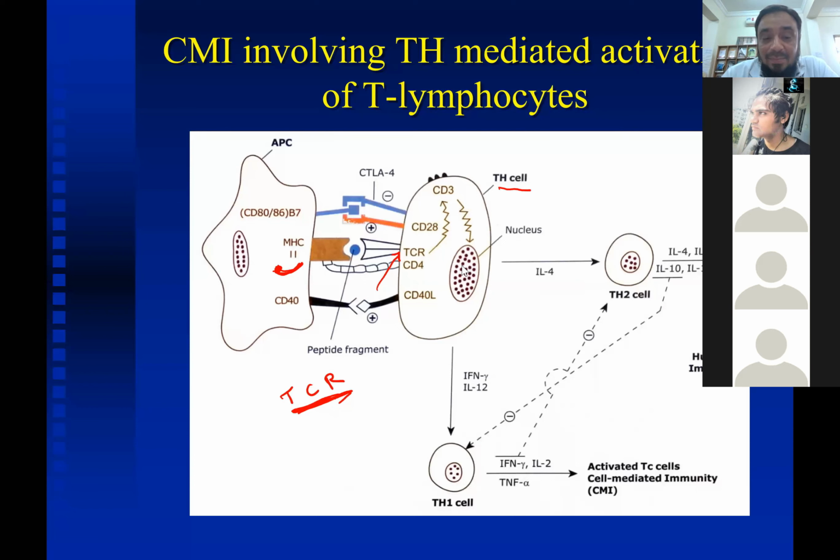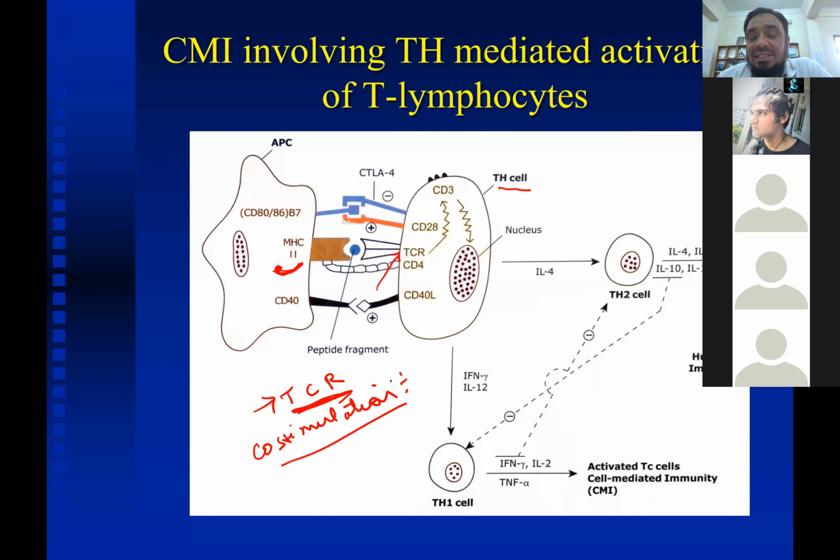Remember, just the attachment of this MHC2 with peptide to the T cell receptor is not enough. There needs to be co-stimulation.